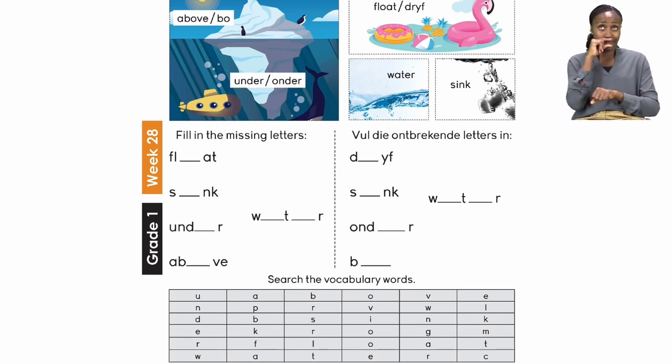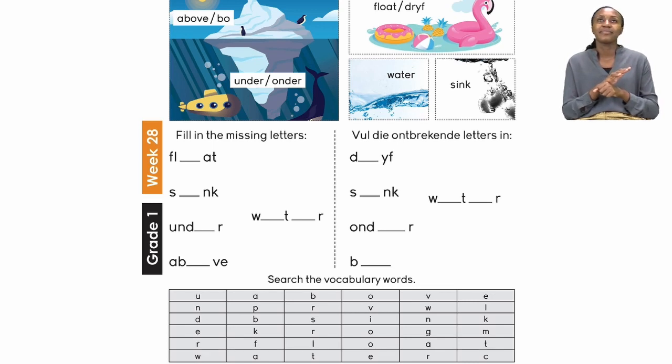Remember, boys and girls, your vocabulary words are above, under, float, water, and sink. Have a good look at these words and the missing letters, and once you have found all the missing letters, you write them in.